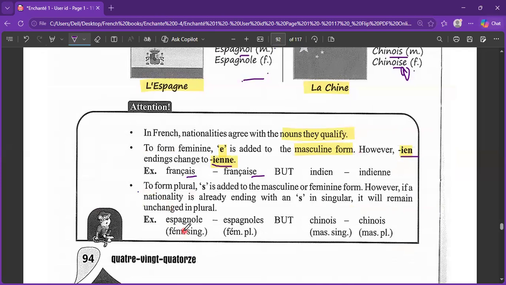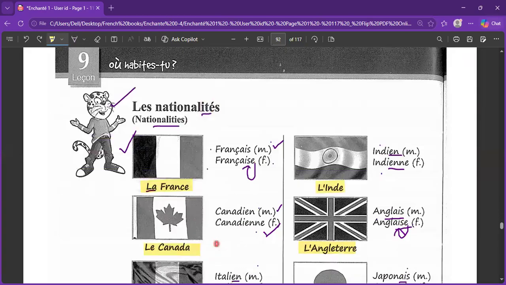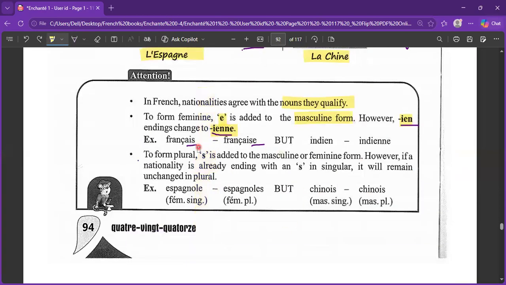Then to form a plural, S is simply added to the masculine or feminine form. Whichever plural you want, you can simply add the S there. And your work is done. But if the nationality is already ending in S in the singular form, you cannot add any more S's. Like here, for the feminine singular of espagnole, which is having E at the end, and you want to convert it into feminine plural, you know what to do. You just simply add the S. So it will become espagnoles.